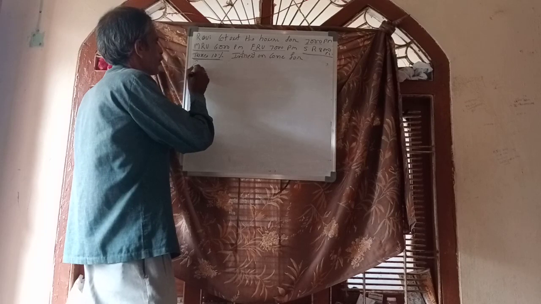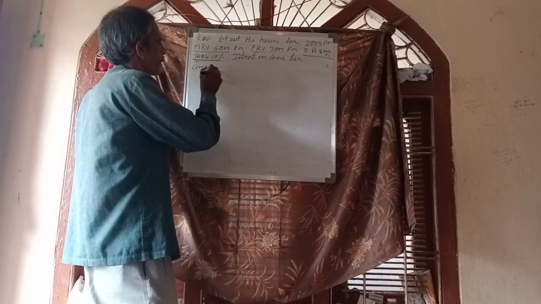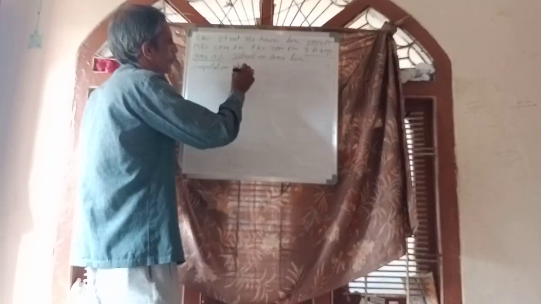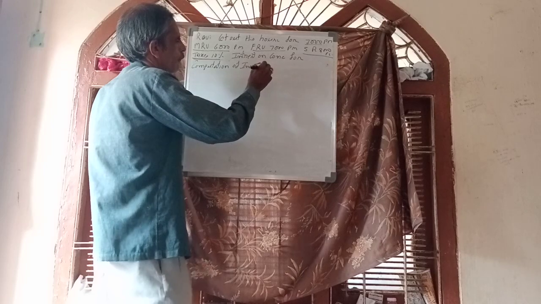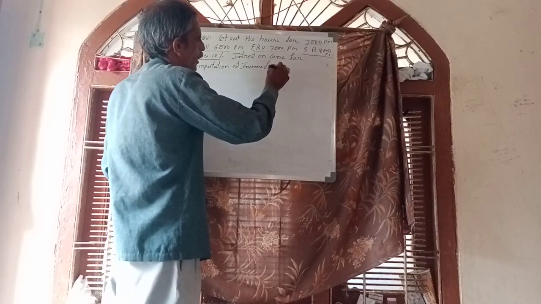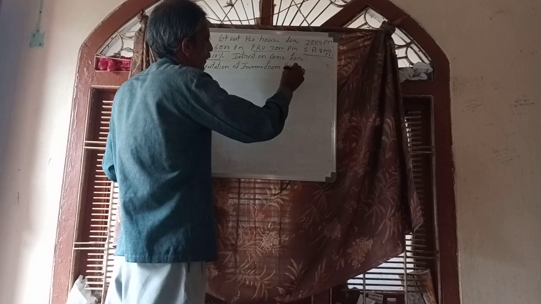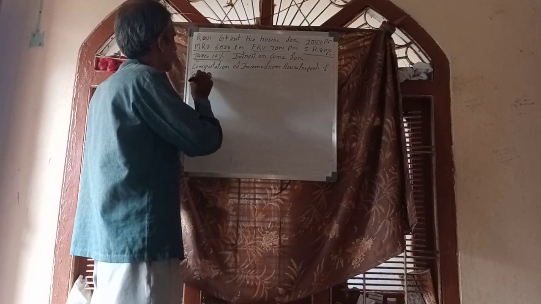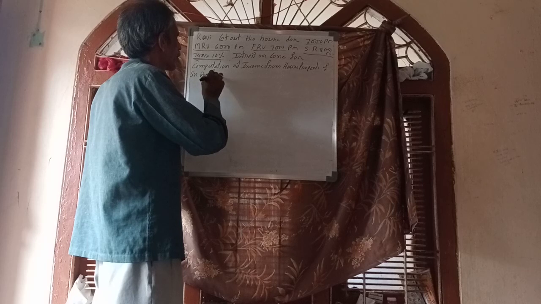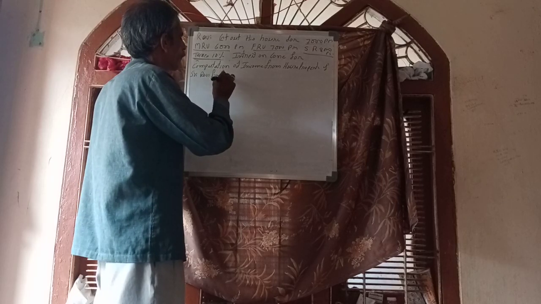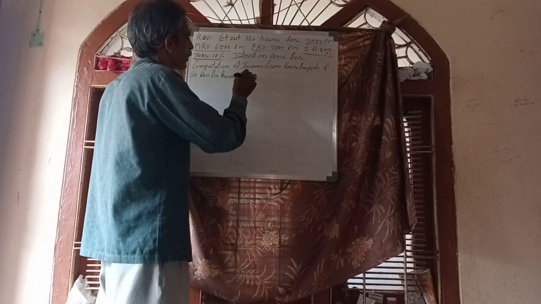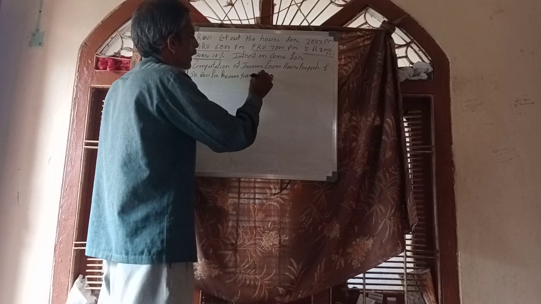Same heading: computation of income from house property of Sri Ravi for previous year of current assessment year.